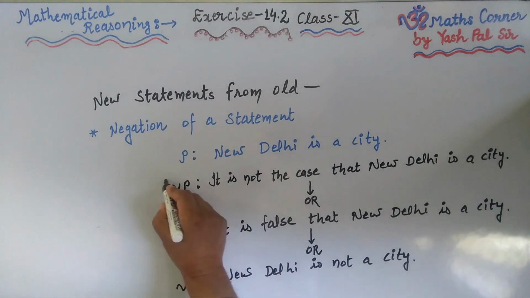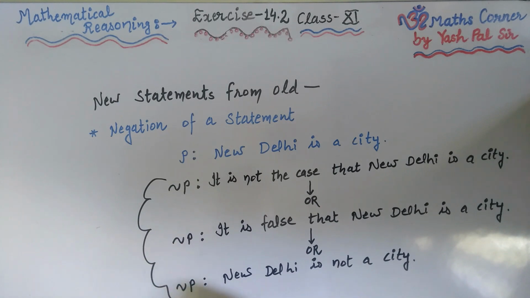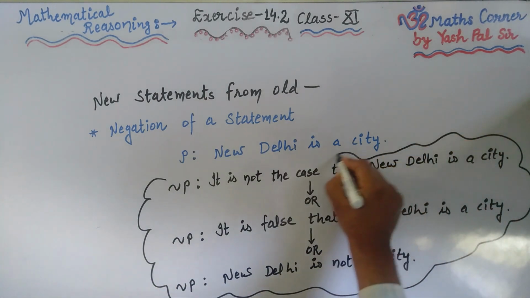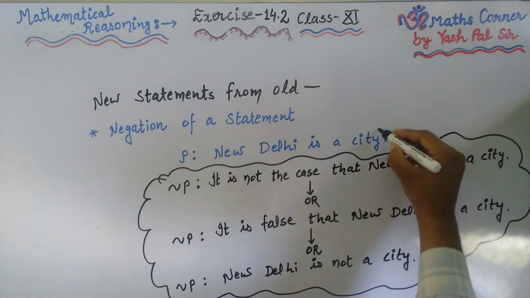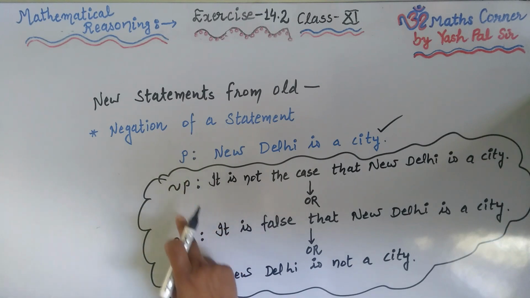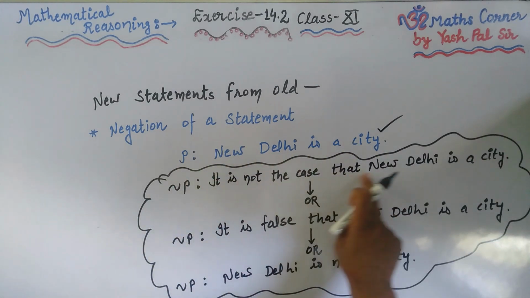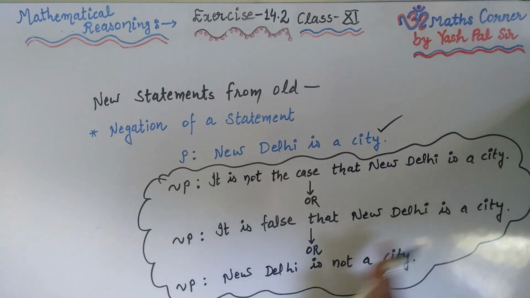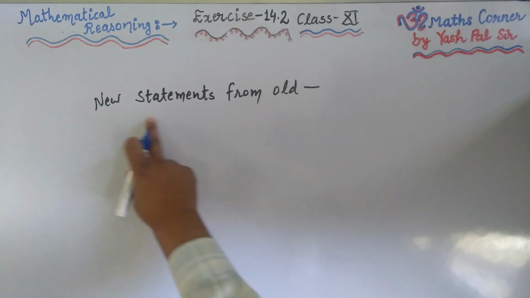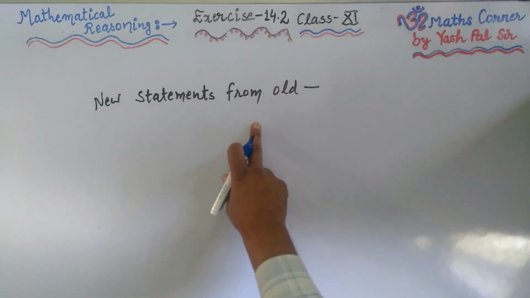So all these forms are the negation of the given statement. This is the given statement, and its negation we can say this way, or this way, or this way. New statements from old: the very first one was the negation of the statement.